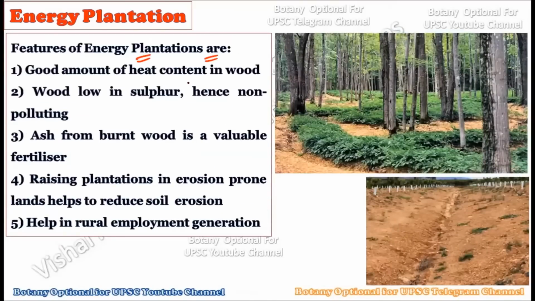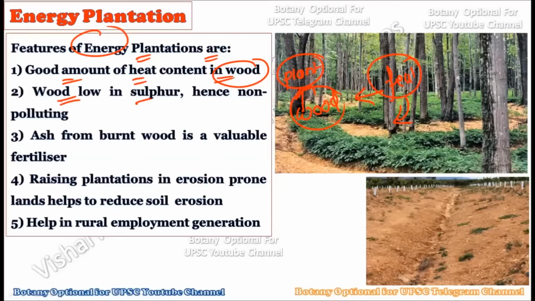Okay, what are the different ways that we can actually plant the plants for energy purposes? See, there is a good amount of heat contained in their wood. Okay, whatever plant species are selected for energy plantation, these show a very high heat content in their wood. Okay, whatever wood is produced by them contains a very high amount of heat. Literally, we are saying a high amount of fuel or energy is present within the wood of this plant, and hence we can use such species for energy plantation. So the very good amount of heat contained in the wood makes this particular plant very specific, and hence we can use such plants for energy plantation.